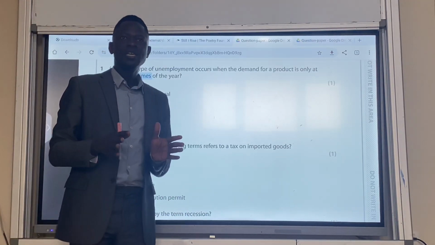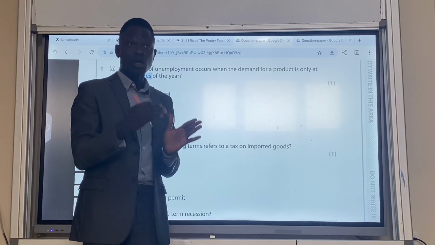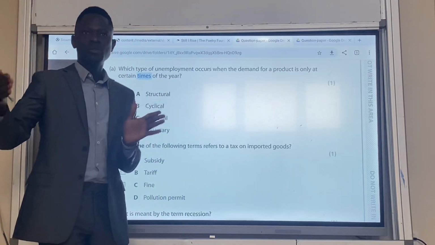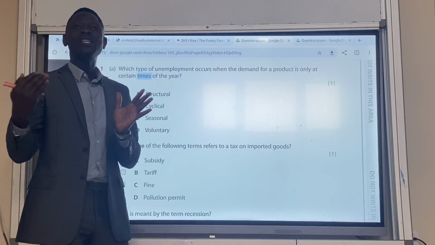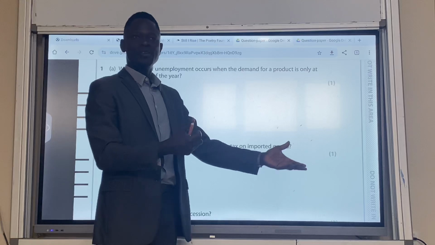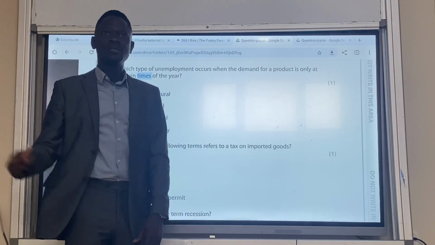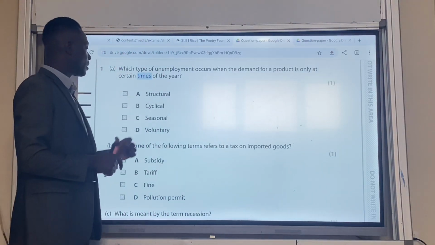If workers are laid off, their income falls, and they won't be able to buy. So it is cyclical, it is demand deficiency. It is not the answer.